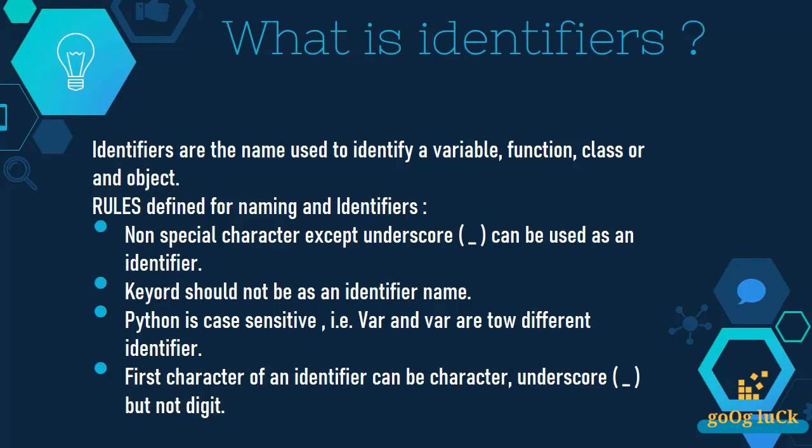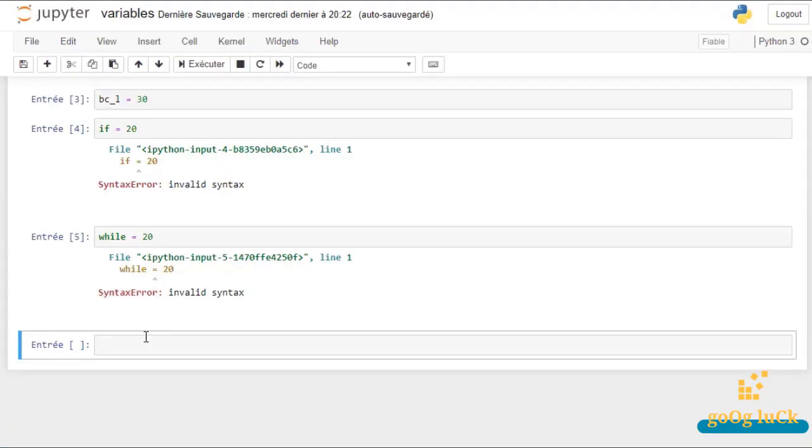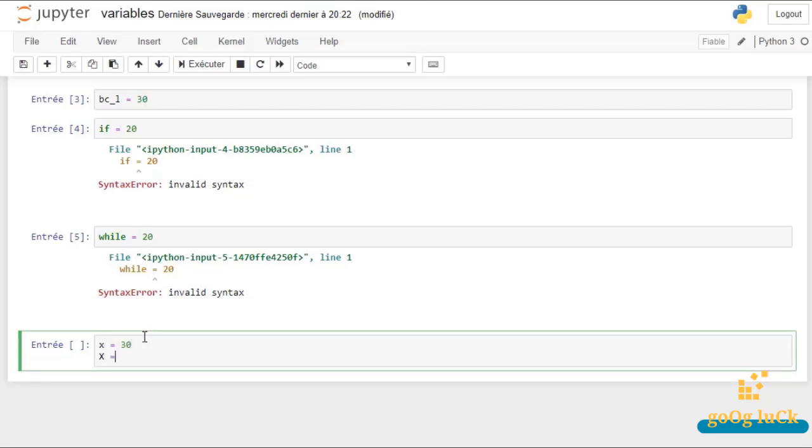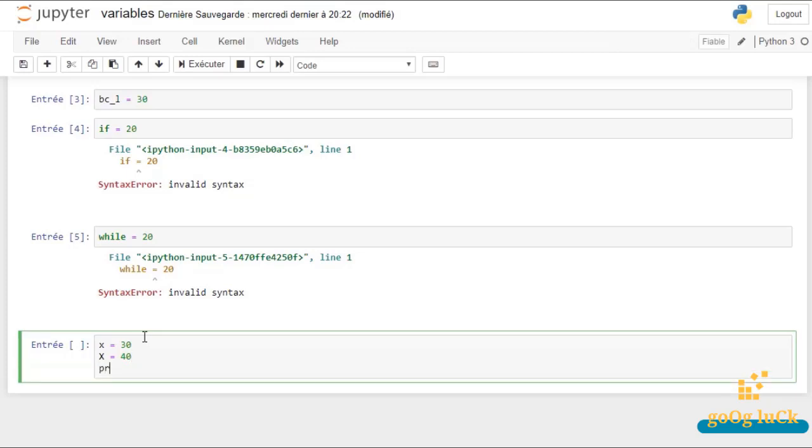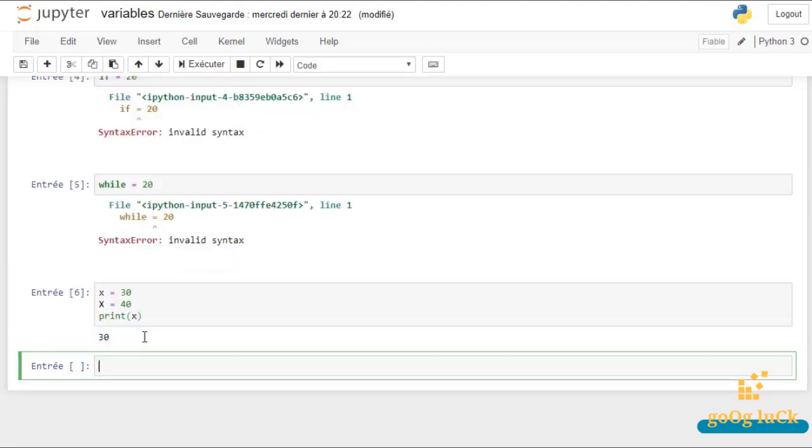Next is Python is case sensitive. That is, var with capital V and var with small v are two different identifiers. Let me show you this. Suppose I mention x equal 30 and capital X equal 40. So what do you think the value should be if I print x? Would it be updated to 40 or would it be the same as 30? Well, let's see. So the output is 30. So it means that x in lowercase and X in uppercase are treated differently in Python. So let's move ahead.